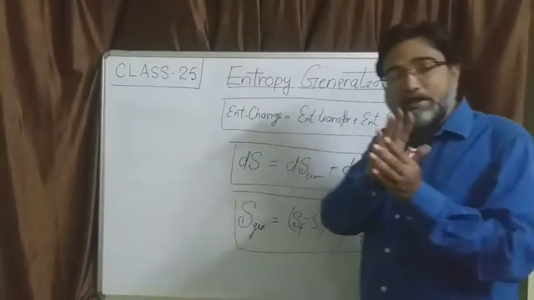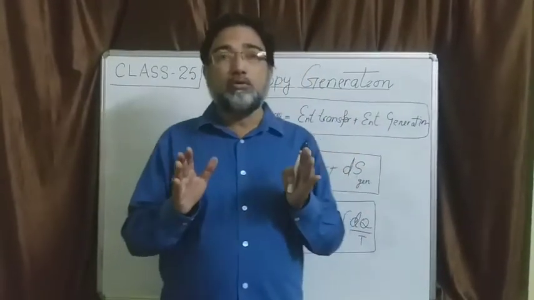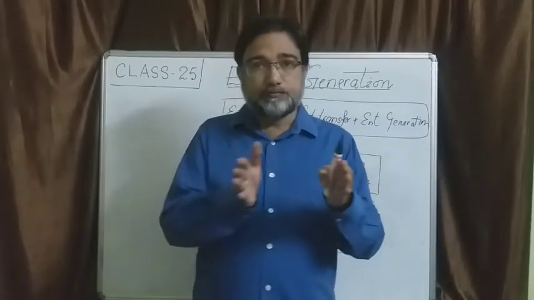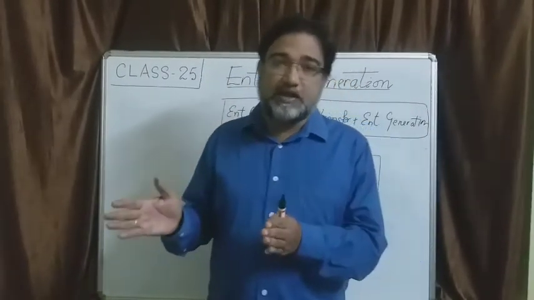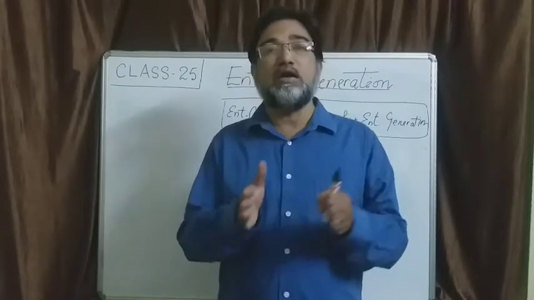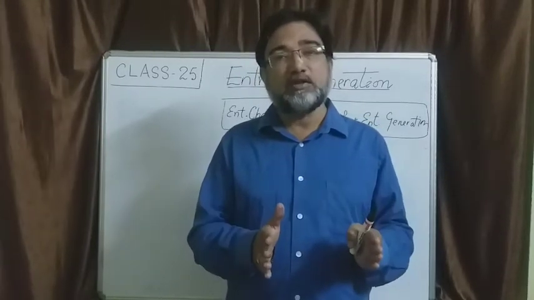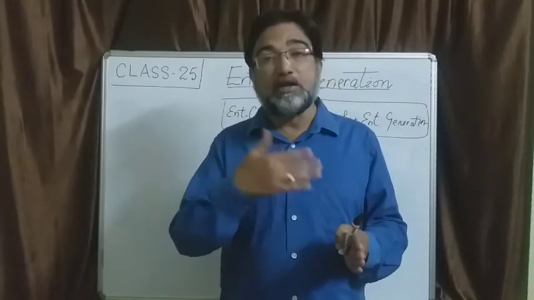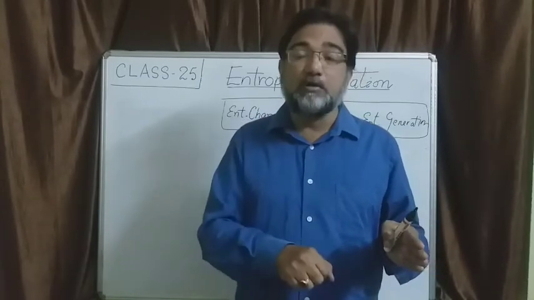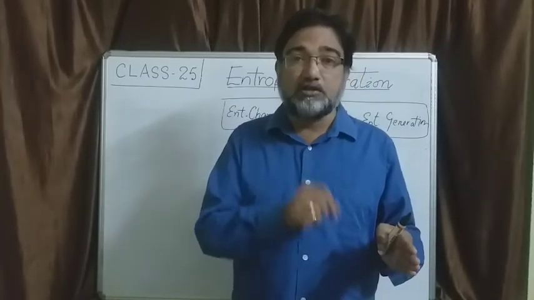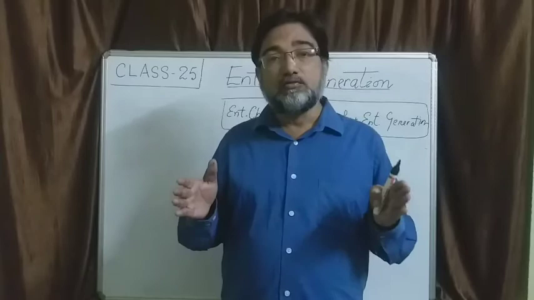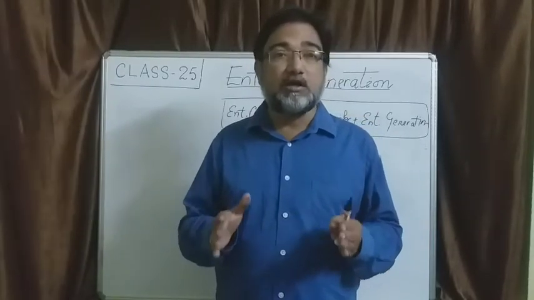Why am I writing these steps? Because I want you to make a clear distinction between entropy change of the system and entropy transfer. That change might be due to transfer, or due to generation, or due to both. So that has got two components. One is entropy transfer. Entropy transfer happens because of things happening across the boundary, and entropy generation happens because of things happening inside the boundary, the internal things like friction, turbulence, noise, etc. I have been telling these things repeatedly because these three terms must be clearly understood by you.